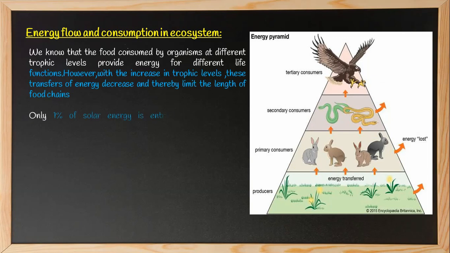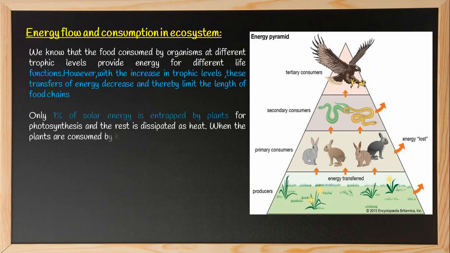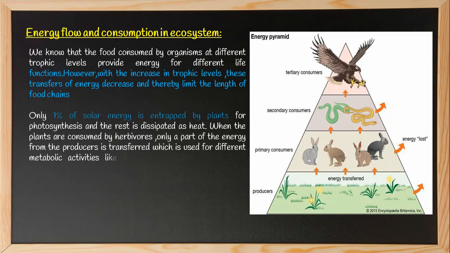Here is a diagram showing the flow of energy. The energy of green plants is transferred to the rabbits, then on to the snakes, and then to the eagle. Here the picture is in the form of a pyramid pointed upward. This signifies that as we go up the food chain, the amount of energy decreases.